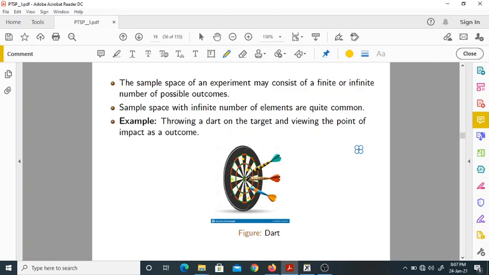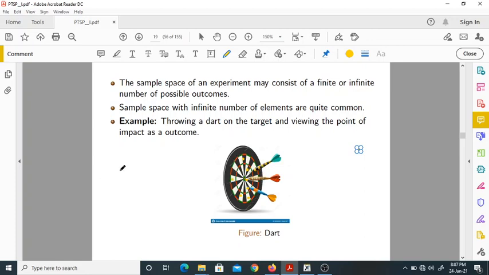Now, if you want to write the point of impact as the outcome, or as sample space elements, what would happen? They are nothing but an uncountable sample space. You never know where you hit exactly. You cannot measure it because there are an infinite number of points possible.